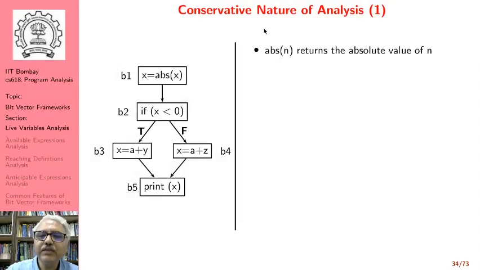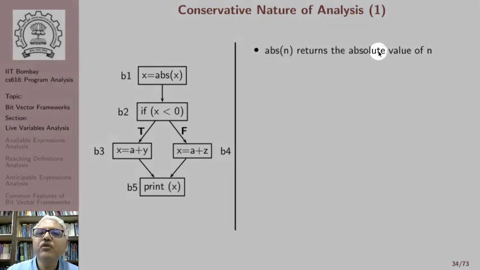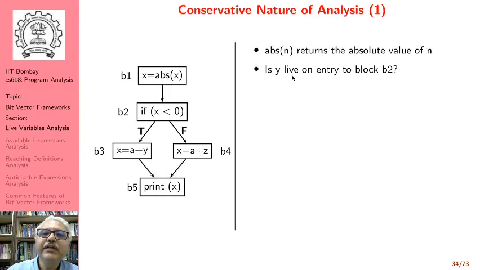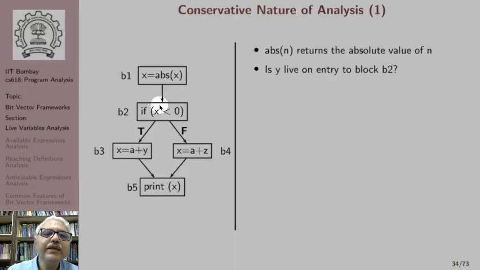So let's assume that ABS_n computes the absolute value of n, which means that this value will never be negative. And we want to ask a question: is y live on entry to basic block 2? So is y live here? That is a question that we are asking. And if we look at the control flow graph, we do find that there is a use of y here. So we might say, yes, y is live here.